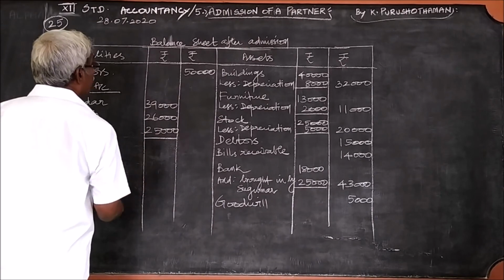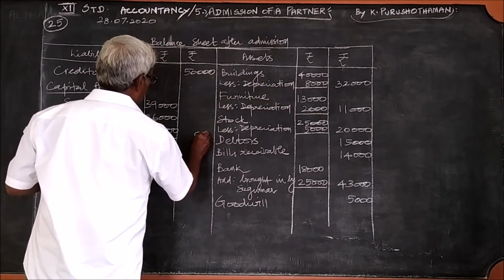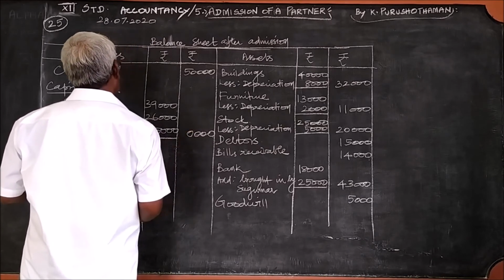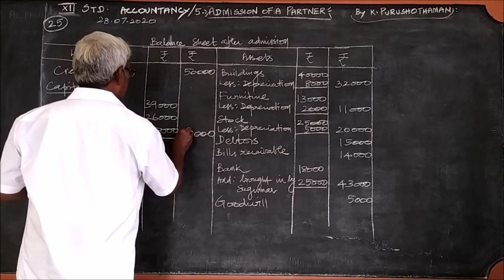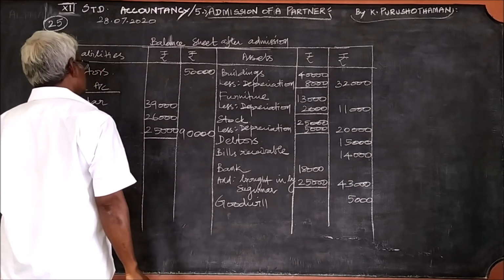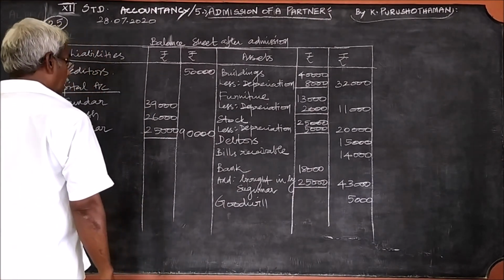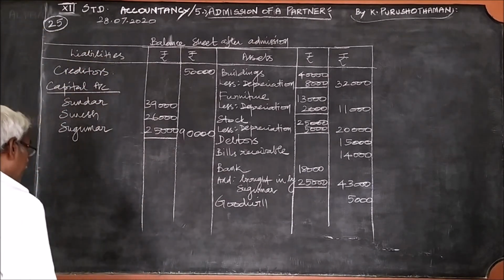Now we can add and write 90,000. Now we can close the balance sheet.